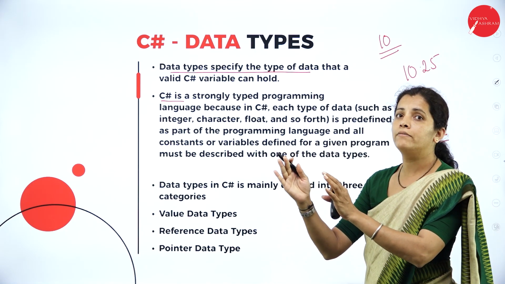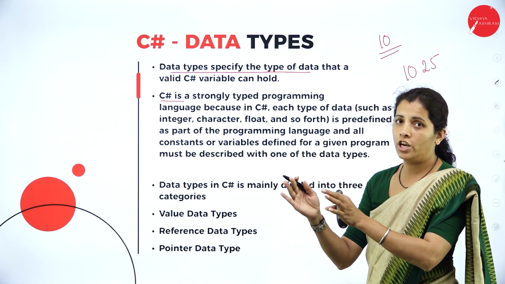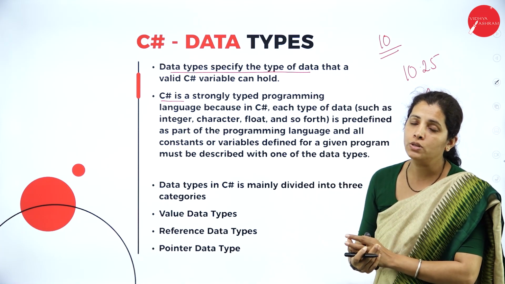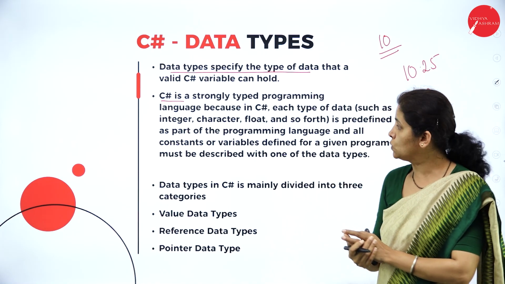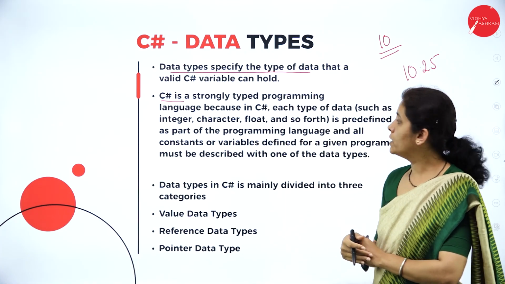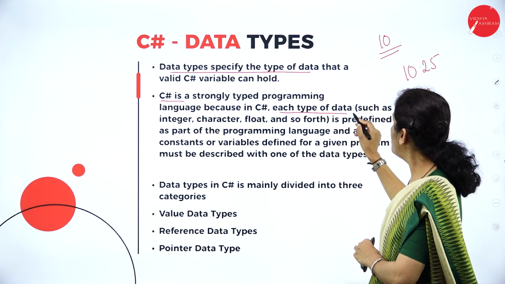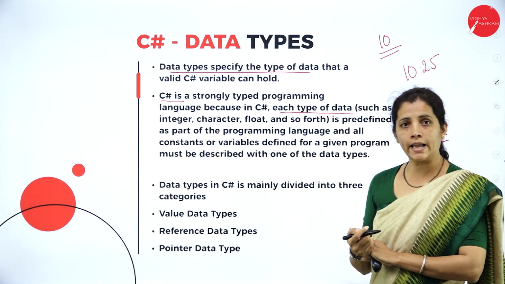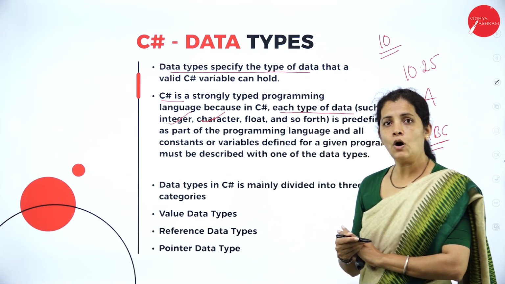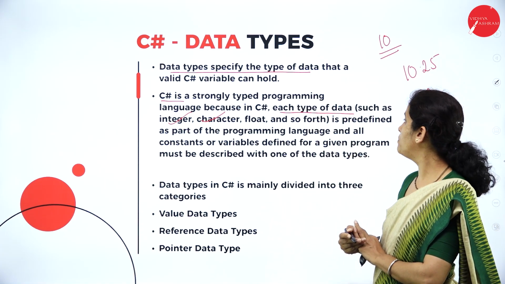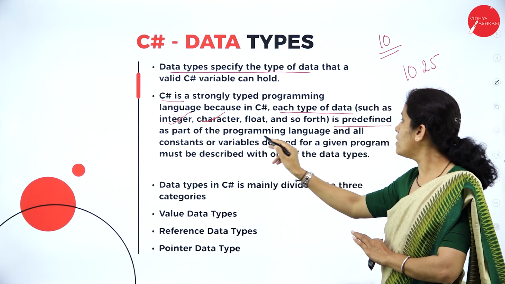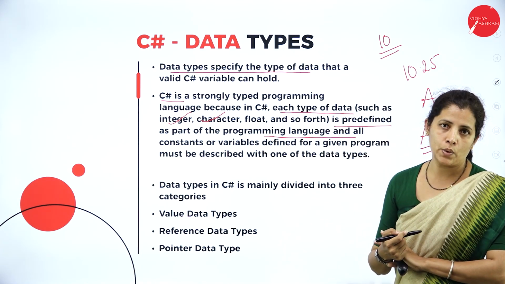Except for that memory allocation, we are not able to use some other memory location. That is known as strongly typed. Each type of data, such as integer, character, or floating point, is predefined as a part of the programming language.